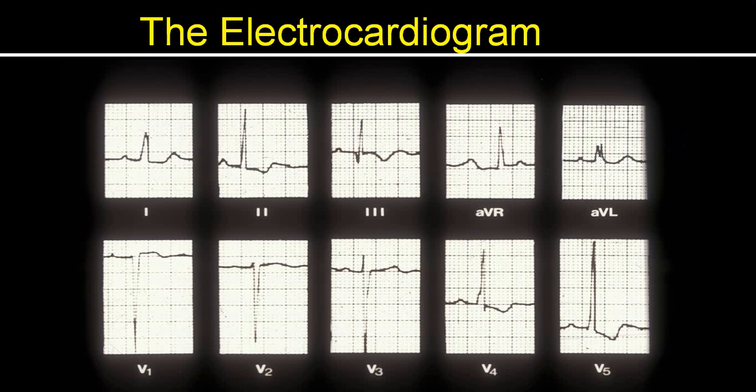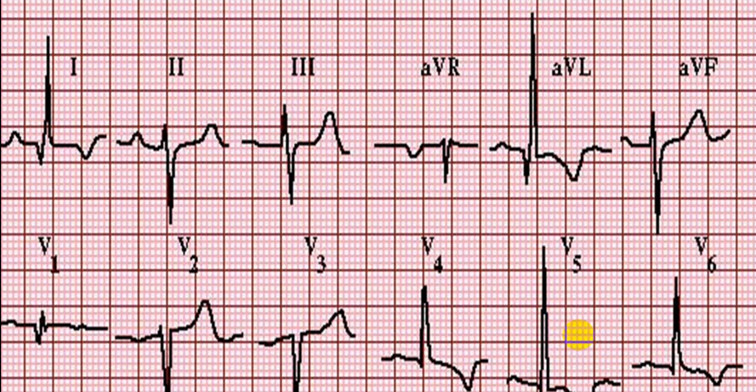calcified valve. This is severe LVH with ST segment downsloping, so showing you ischemia. Severe LVH with ischemic changes. Again, you can see a severe LVH and ischemic changes.